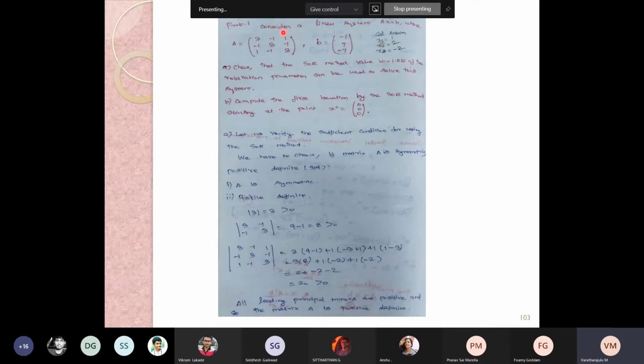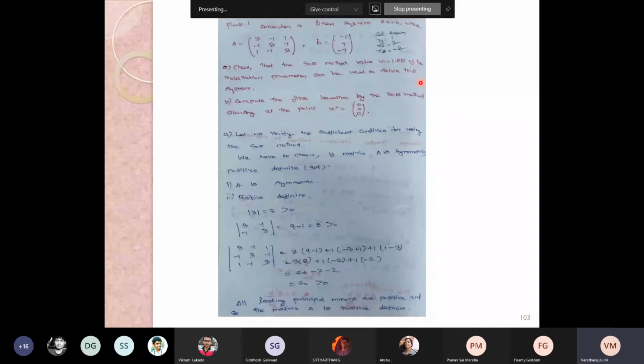So this is the given problem, and the first question is to check that the SOR method with omega equal to 1.25 of the relaxation parameter can be used to solve this system. Once it is given in the problem, it won't be any issue.